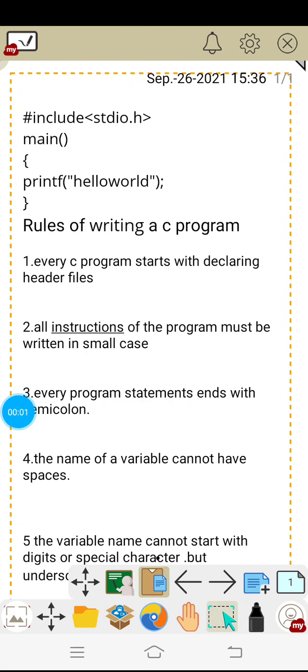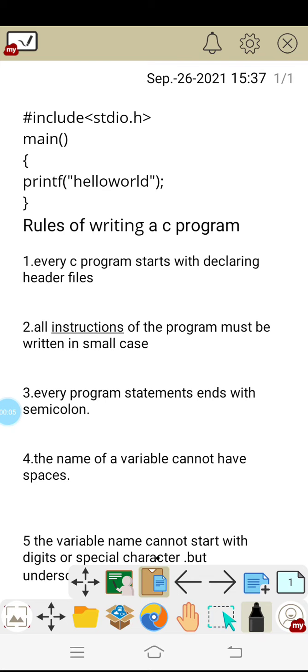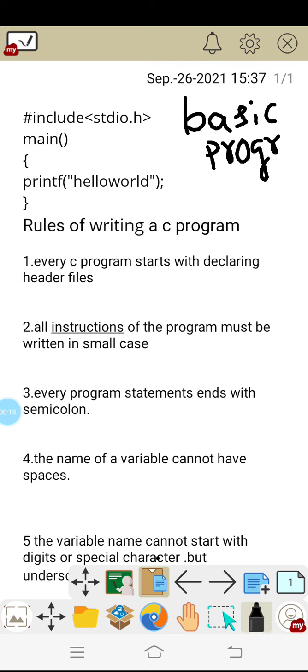Here we are going to discuss the basic rules, the programming rules for C language. That means in order to write a C program, we need to follow some rules, and those rules are discussed here. There are about 5 rules. Let us discuss each one of them one by one.